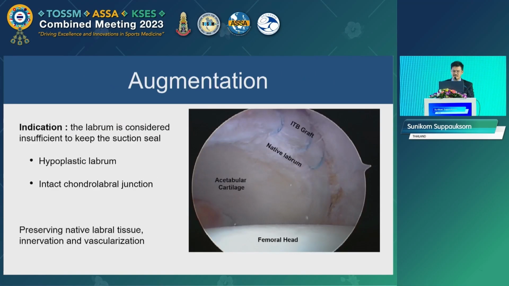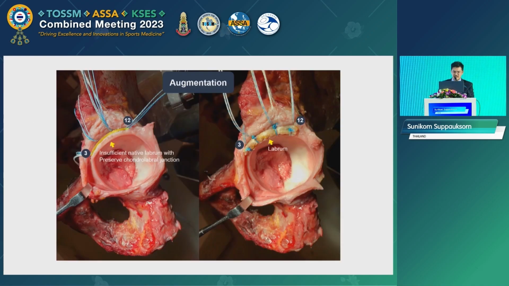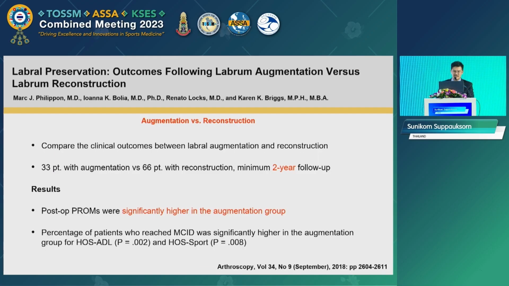For the labral augmentation, this technique is to preserve the native labral tissue and incorporate allograft or autograft tissue into the labral repair to help create the suction seal. And this procedure is appropriate when the labral tear is still intact, the chondrolabral junction is intact, and the tissue volume is not adequate to recreate the suction seal. So the graft is augmented on the capsular side to help restore the suction seal.